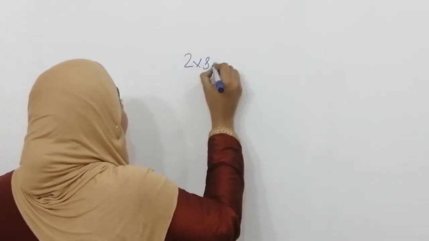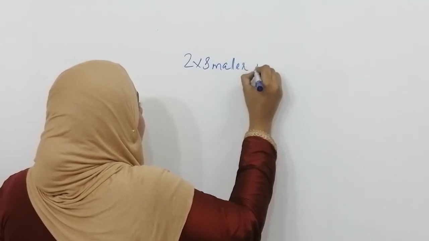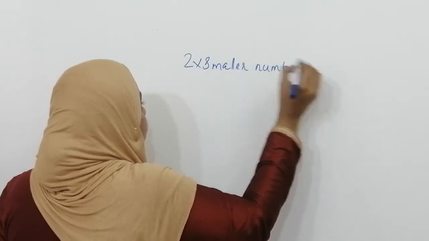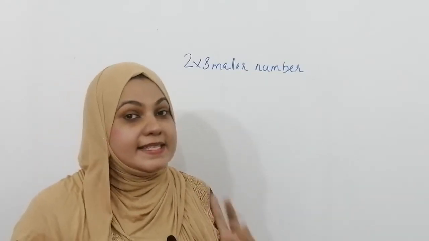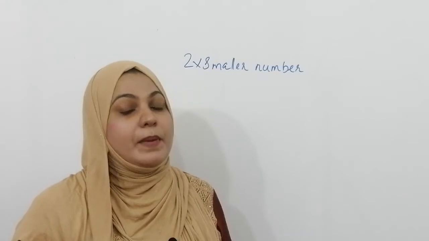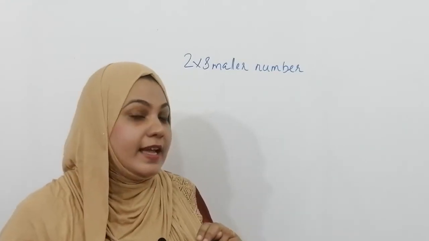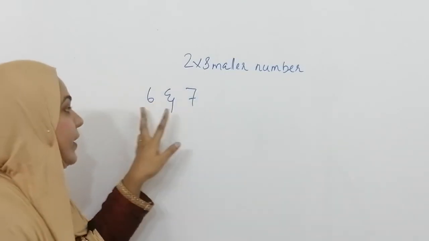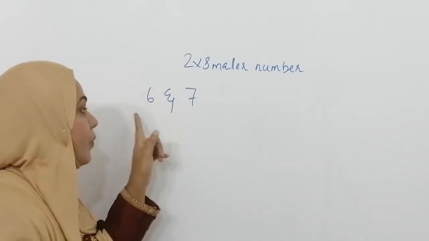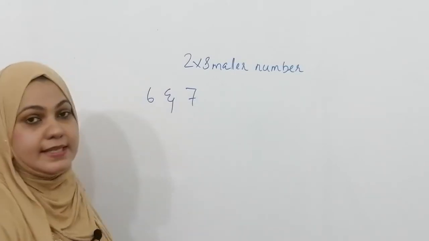There is a question for you. How many non-perfect squares exist between two consecutive perfect squares? It is always 2 into the smaller number. Again, I will repeat the question. How many non-perfect squares exist between two consecutive perfect squares? So how can we find that answer? Suppose 6 and 7 are the two consecutive numbers whose squares we take. I want to find how many non-perfect squares lie between them.